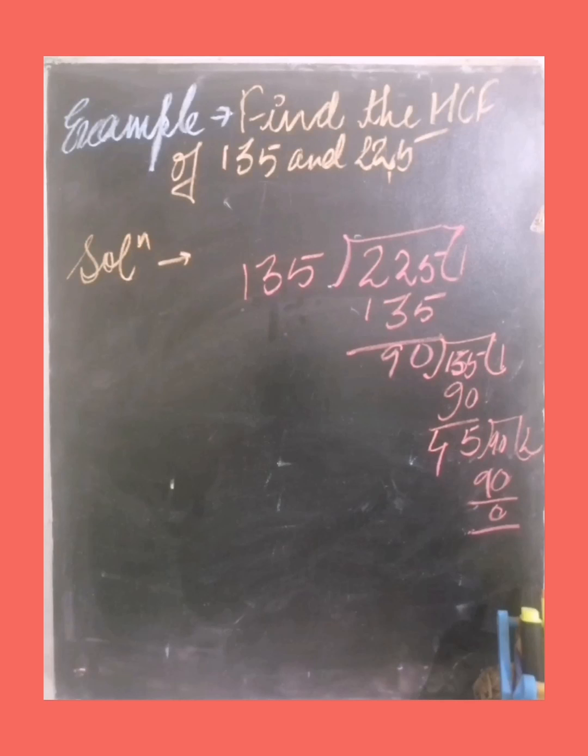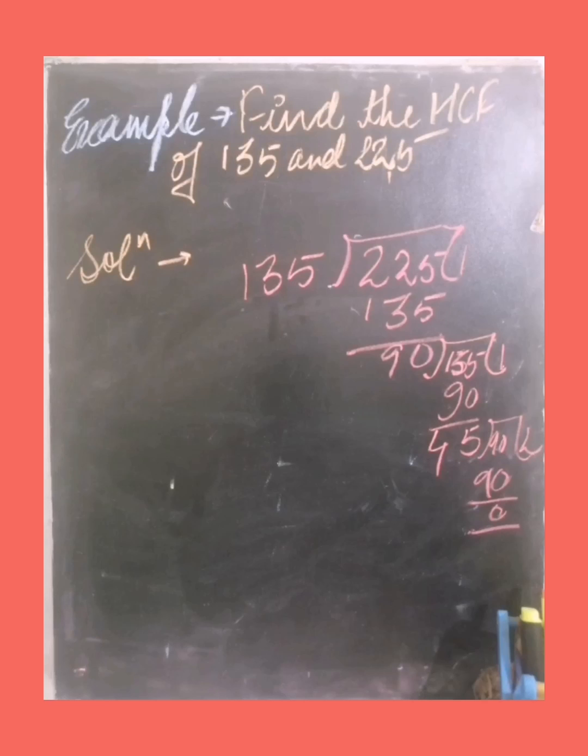Similarly, now we will take 90 as dividend and the remainder 45 as divisor. So 90 divided by 45. 45 into 2 is equal to 90 and I will get remainder 0. I have to do this procedure until I get 0. So you have understood it clearly. Now I have got 0, so I can conclude that my HCF is 45.